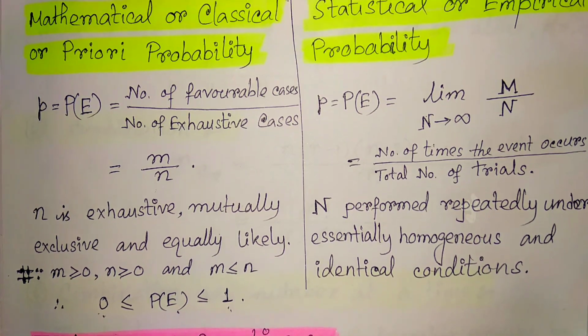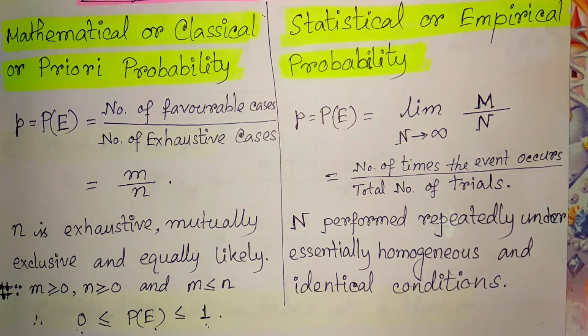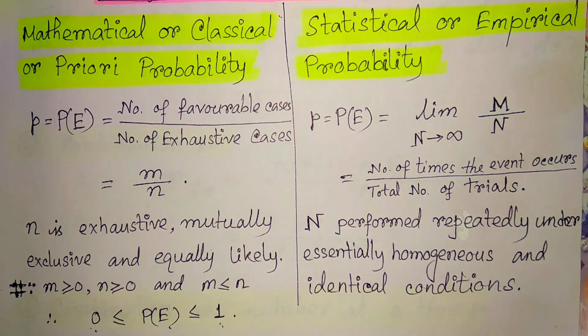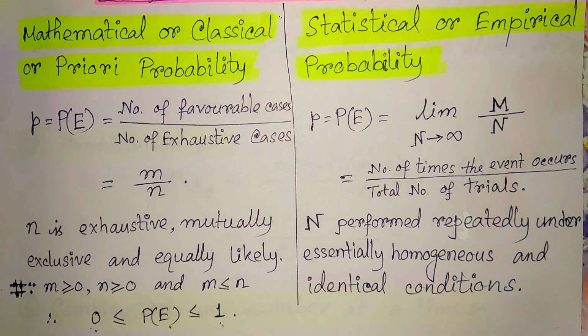The second type of definition is the statistical or the empirical probability. For this definition we can say: if an experiment is performed repeatedly under essentially homogeneous and identical conditions, then the limiting value of the ratio of the number of times the event occurs to the number of trials, as the number of trials becomes indefinitely large, is called the probability of happening of the event.